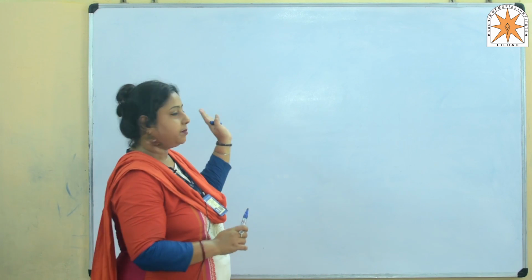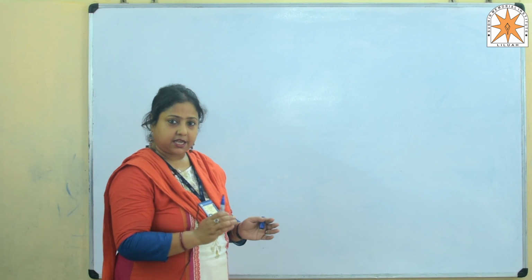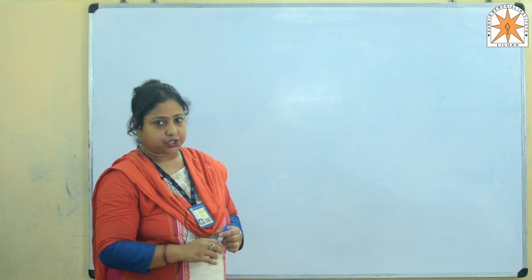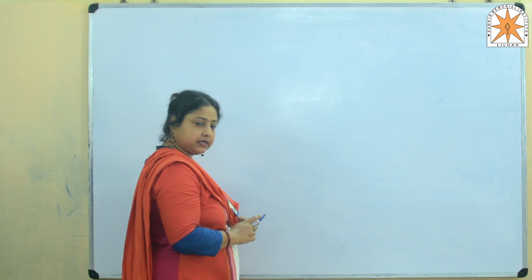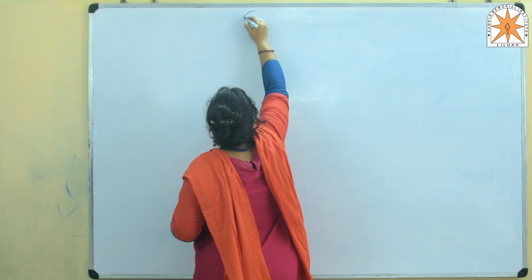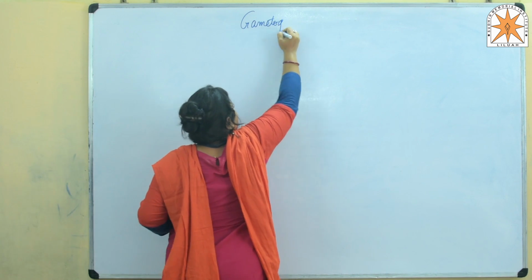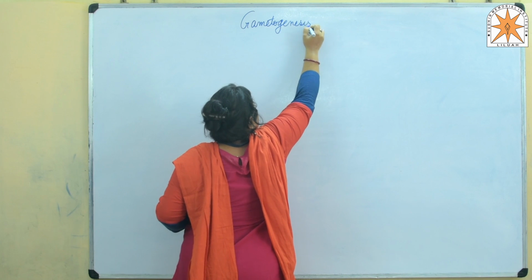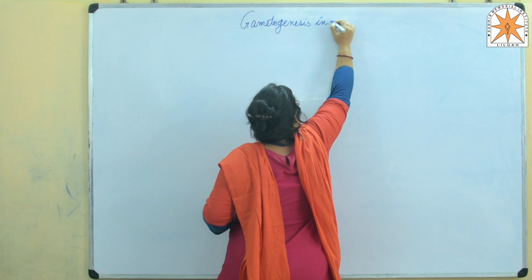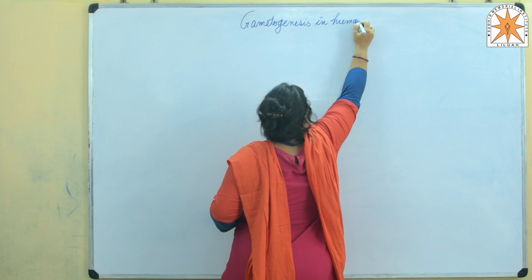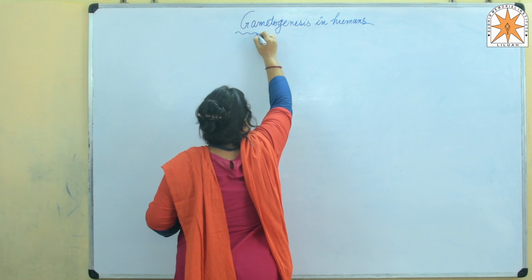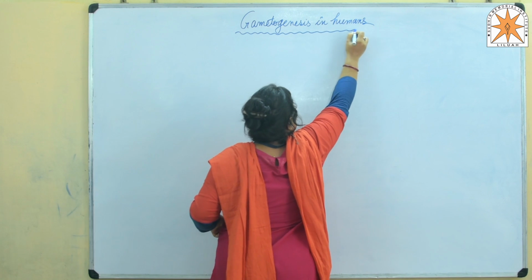We are going to divide the board into two halves and discuss each one. The schematic representation for each one will be drawn and discussed. Gametogenesis in humans.